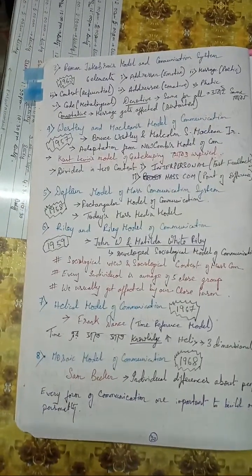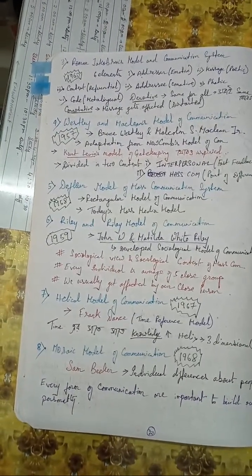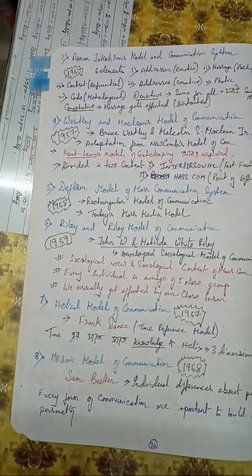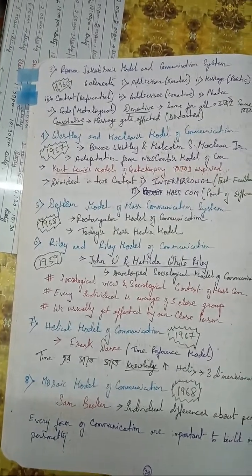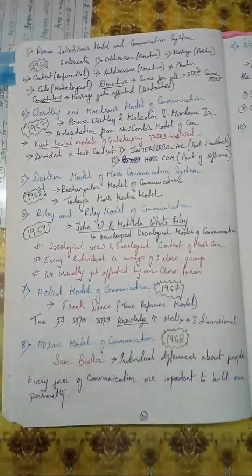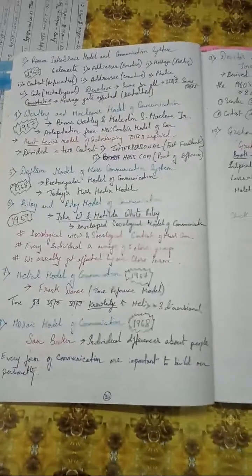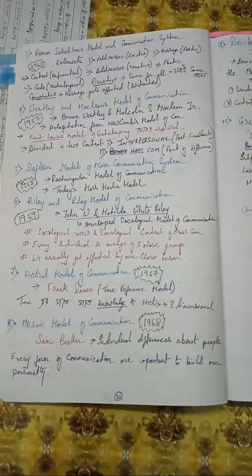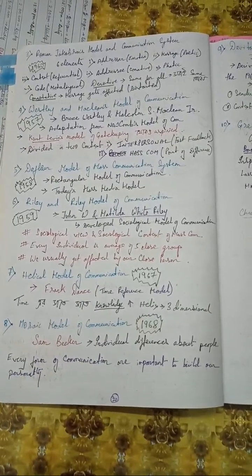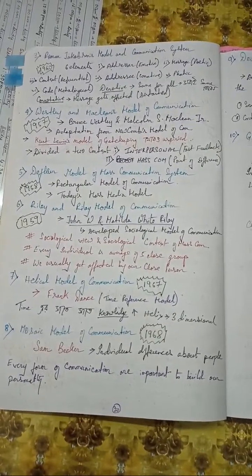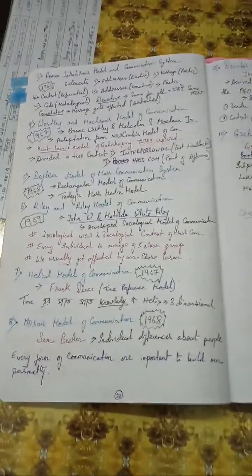In this particular model of communication, gatekeeping plays a very vital part. Westley and MacLean's model of communication has two contexts. One is interpersonal communication, the functions of mass communication, and the other one is the point of difference in feedback. So Westley and MacLean's model can be divided into two parts.